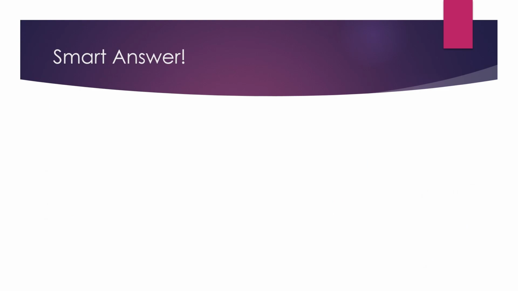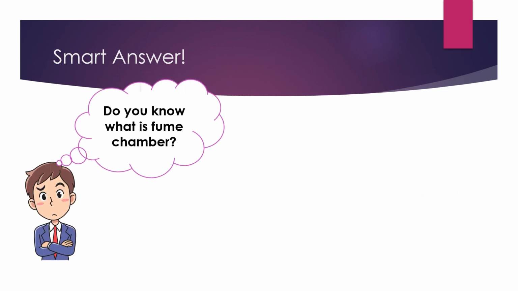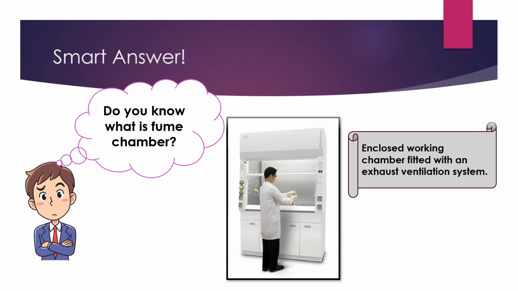Alright students, now we go to the second smart question. My question was, do you know what a fume chamber is? I hope you already found the answer. Now let's discover the answer. Okay, a fume chamber is actually an enclosed working chamber fitted with an exhaust ventilation system. This fume chamber is important so that the chemicals that we are working on will not escape to the surroundings. Normally those chemicals that are poisonous and also toxic, we need to use them under the fume chamber.